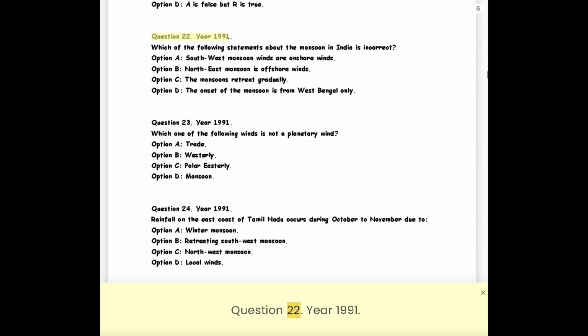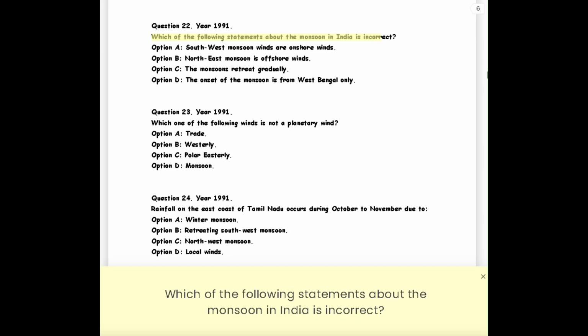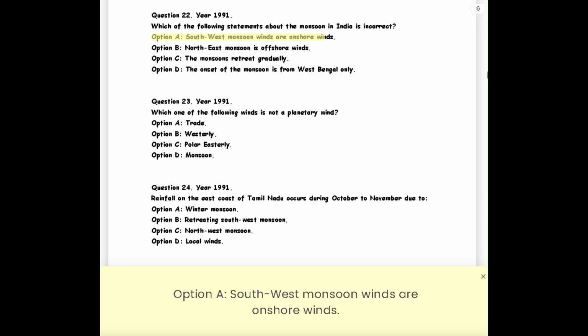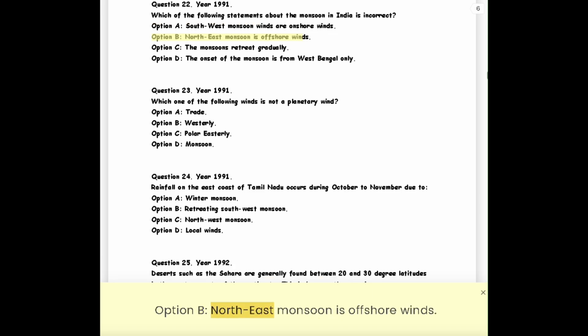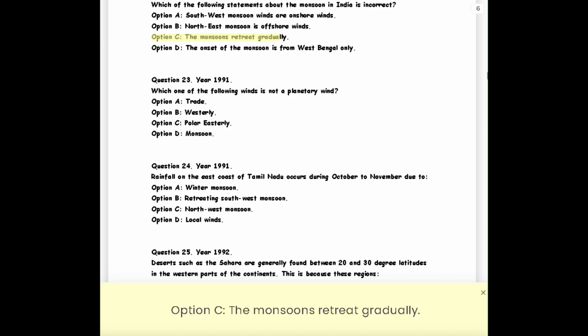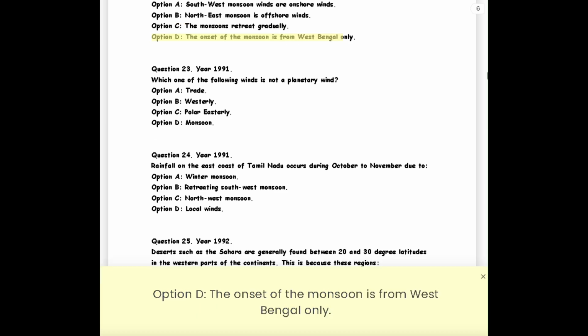Question 22. Year 1991. Which of the following statements about the monsoon in India is incorrect? Option A, southwest monsoon winds are onshore winds. Option B, northeast monsoon is offshore winds. Option C, the monsoons retreat gradually. Option D, the onset of the monsoon is from West Bengal only.